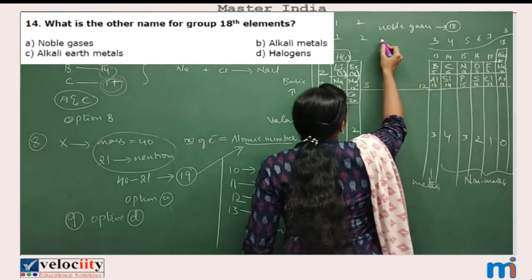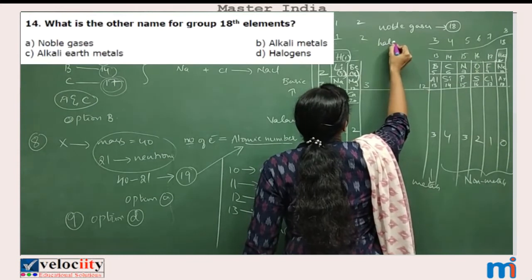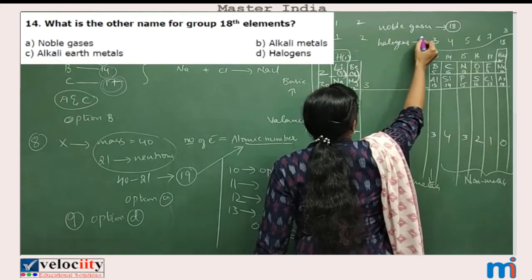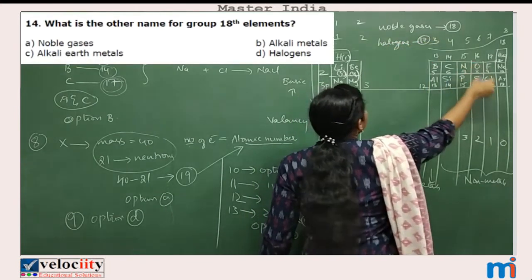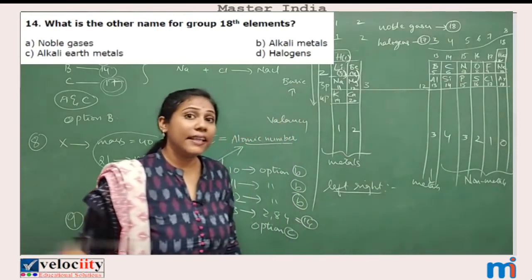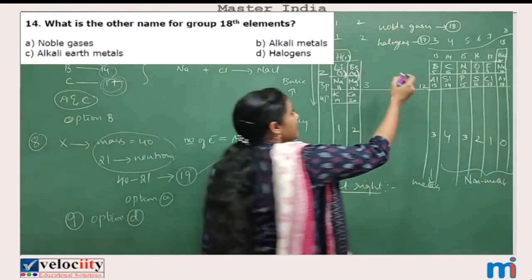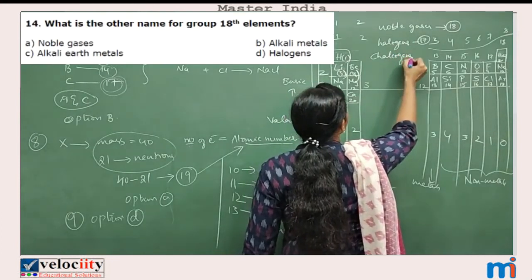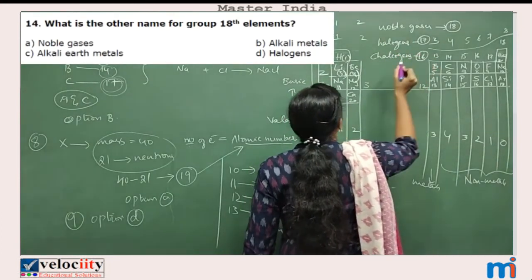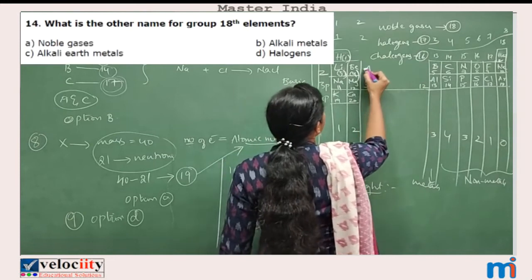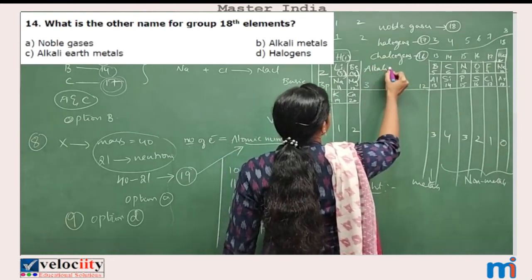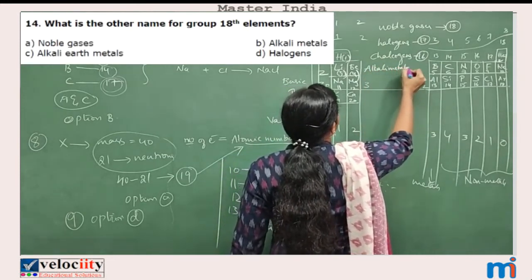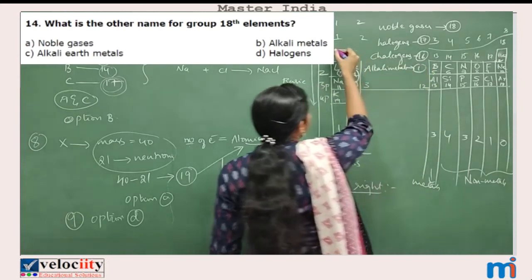Similarly, 17th group elements are called with the name halogens. And 16th group elements are called with the name chalcogens. Okay, and alkali metals are nothing but first group elements.